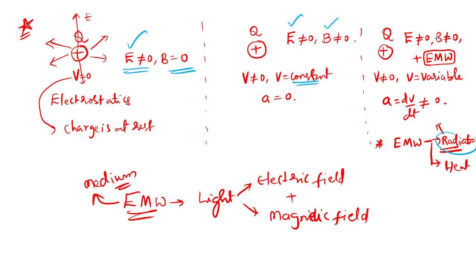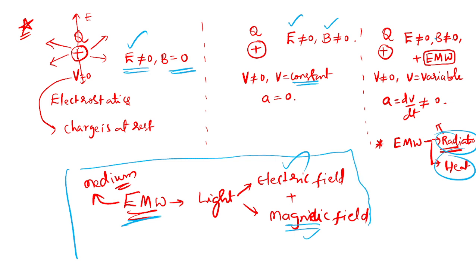EMW will be coming because of radiation, or you can say heating effect. Yes or no? So now this EMW will have what property? Electric field means electric property as well as a magnetic property. They are powerful and they don't require any medium. They are also called non-mechanical waves. About this part we'll discuss a little later, but before that there are certain concepts we need to be very clear with.